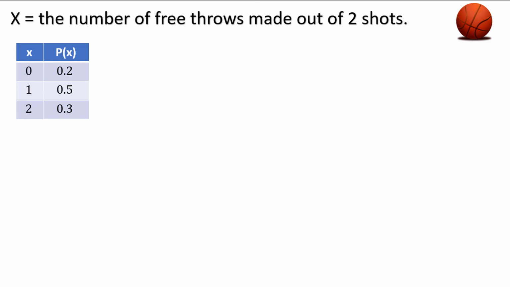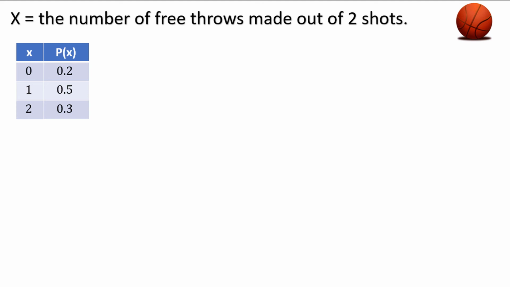We call x a random variable because every time 2 free throws are shot, one of these outcomes will be the result, either 0, 1, or 2. Which result we observe is random. It's like generating a random number, which will either be 0, 1, or 2, except some of the values are weighted higher than the others, such as 1, which happens 50% of the time, and others are weighted less, like 0, which only happens 20% of the time.